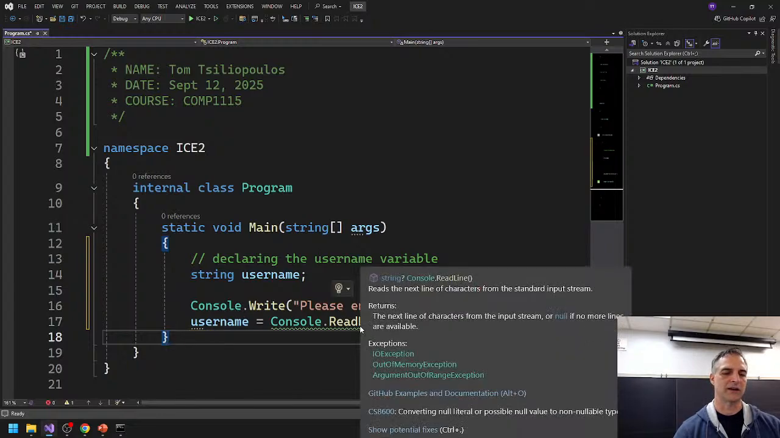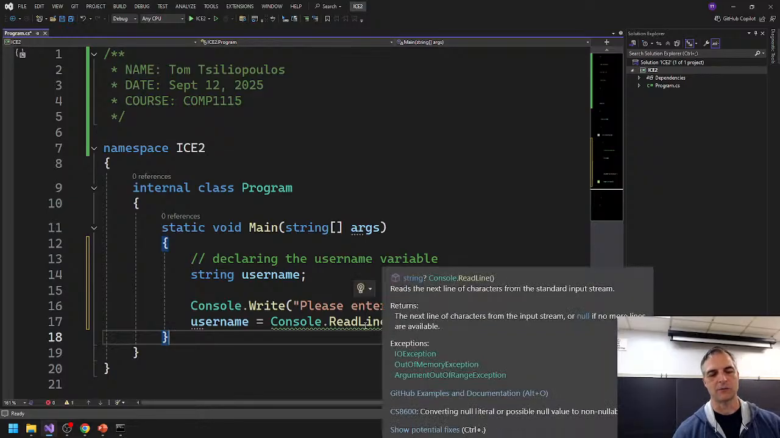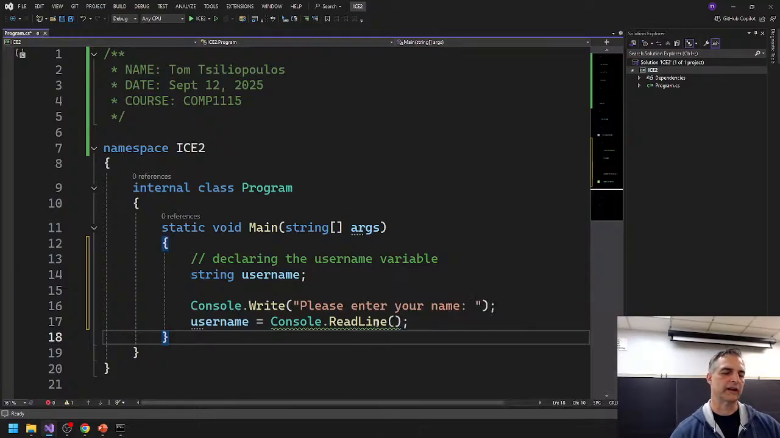Okay, console readline. Now it's giving me some little marks here, and let's see what it says. It says, converting non-null literal or possible null value to a non-nullable type. So it's warning me. This is the little warning that says, hey, what if you don't get anything? What if the user doesn't enter anything at all? What's going to happen? You're listening for a string, and you might get nothing. That's what it's telling you, okay? And if you're okay with that, you can ignore the little warning. These are warnings. Warnings are in another color, right? It's not red. If it's red, it's an error.